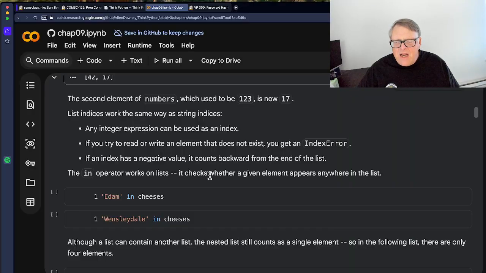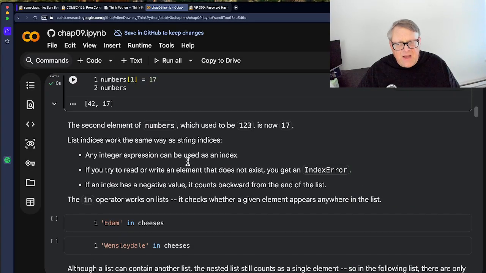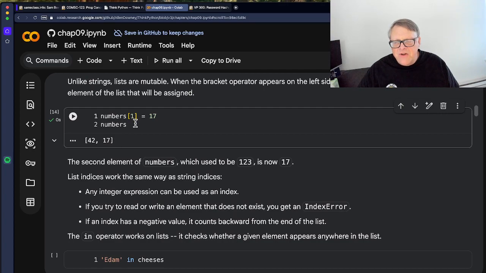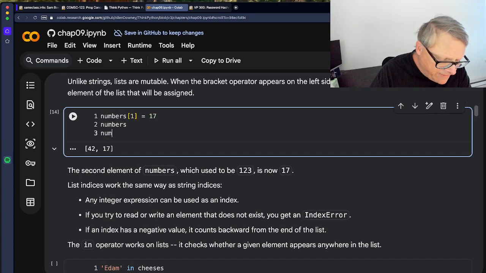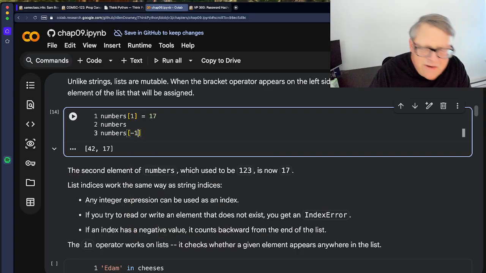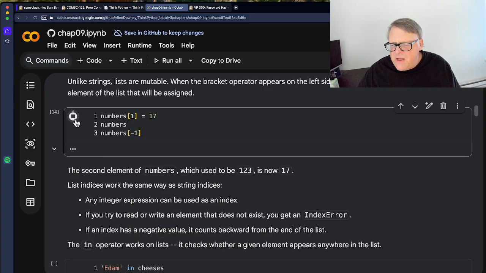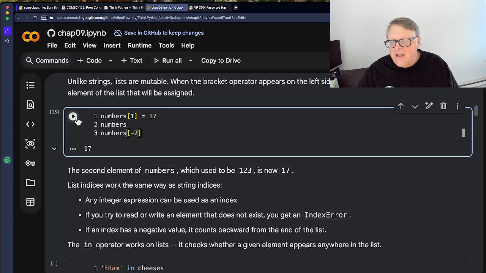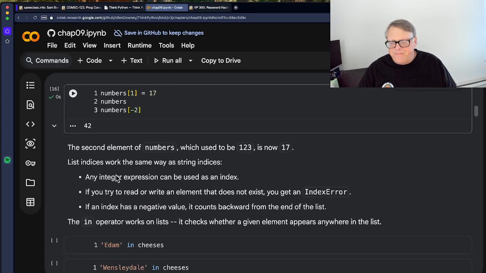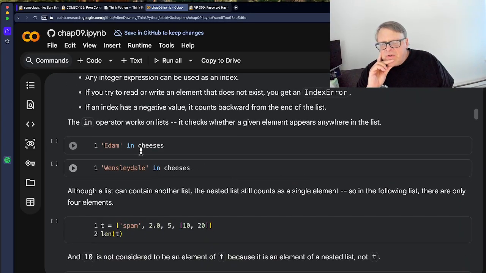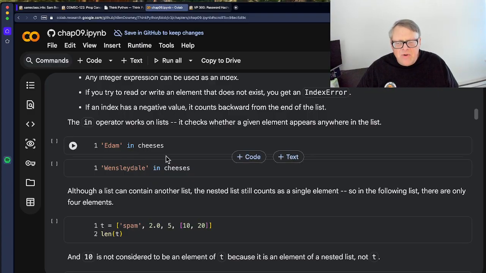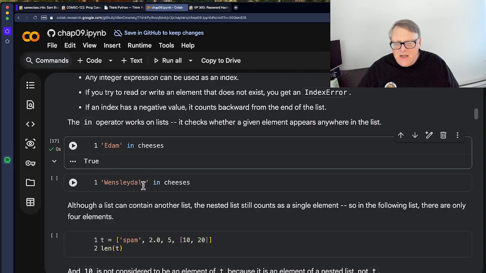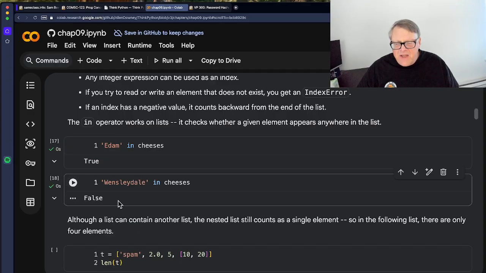All right. And if you have a negative value, you can use negative indices. That counts backwards from the end of the list. So if I print numbers[-1], that will be 117. So -1 is the last element, and -2 will be one to the left of that. That'll be the 42. All right. You can use the in operator. So their list of cheeses: is Edam in cheeses? The answer is true. It is in there. Is Wensleydale in cheeses? And it's not. That's false.